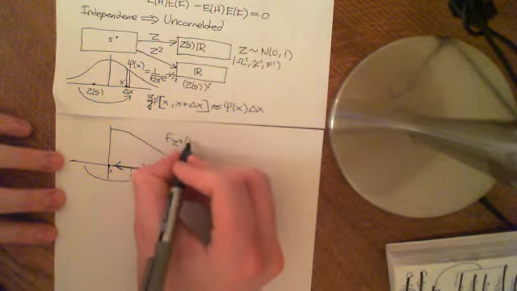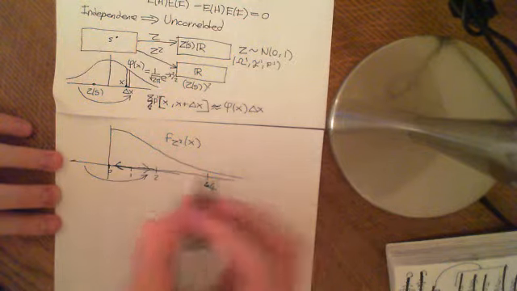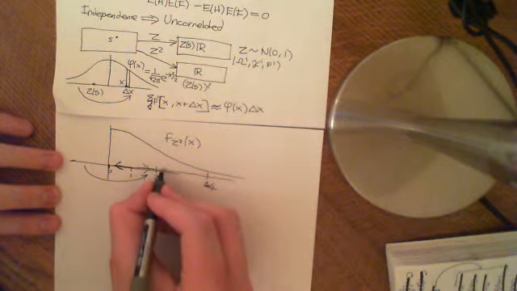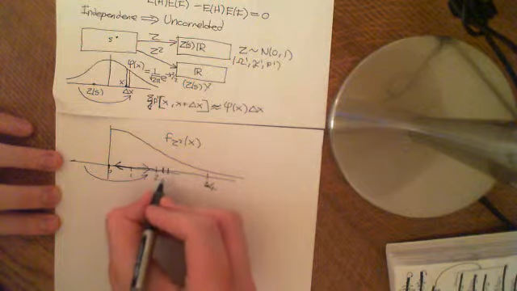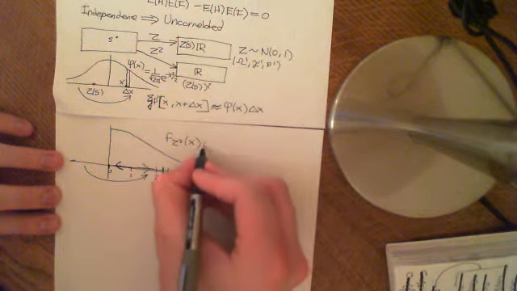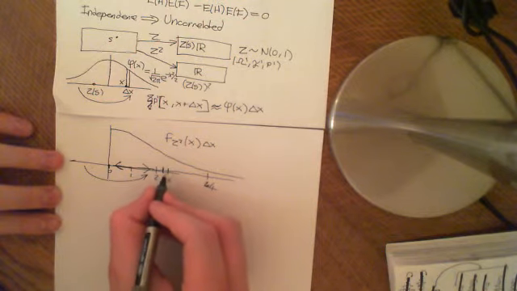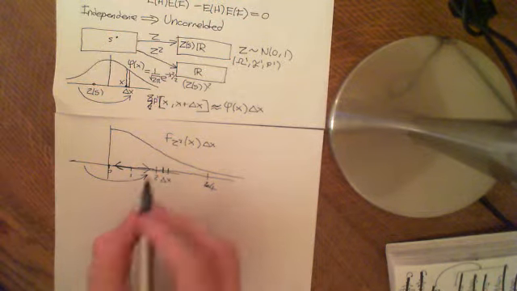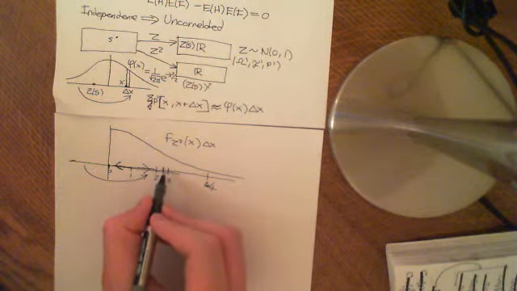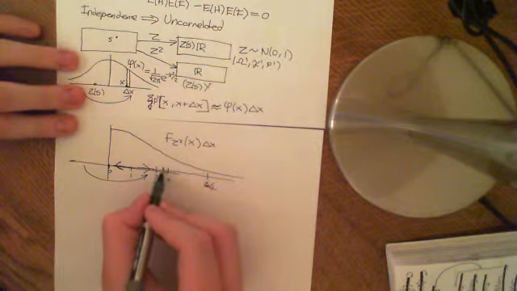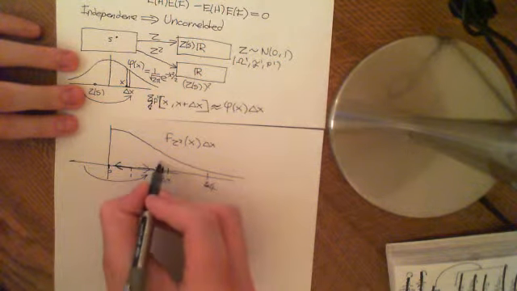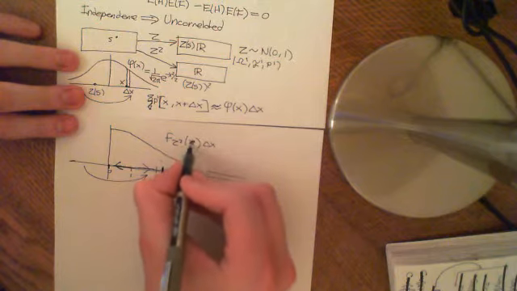And we want the PDF, so let's call this new PDF just f of z squared, or as a function of little x. If we multiply this by some tiny little delta x, we want that to be the probability that you're within this little region, delta x. But the problem is, how are we going to work that out? Well, let's say this is x prime as a point here.